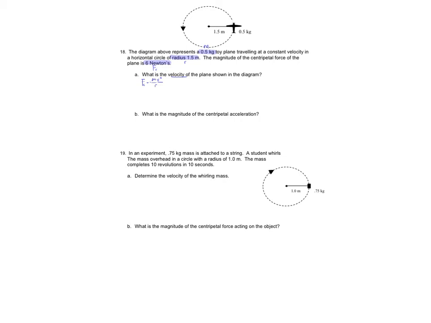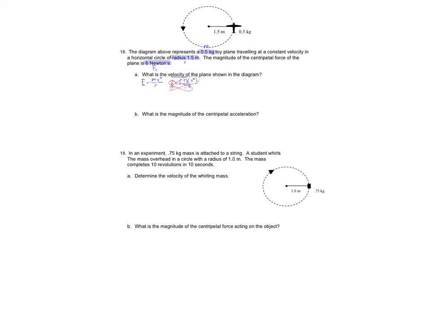If I plug everything in, my centripetal force is 6 newtons, the mass of the toy plane is 0.5 kilograms, the velocity is unknown, all divided by the radius, which is 1.5. This is a typical problem we've practiced in class. I've got a fraction on the right, I need to make a fraction on the left, and I can cross multiply.